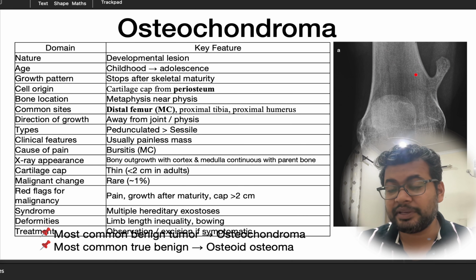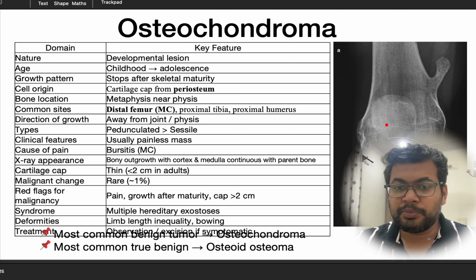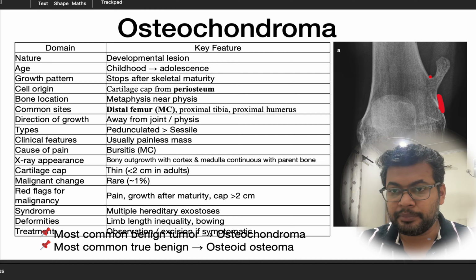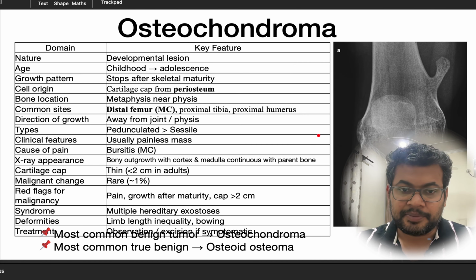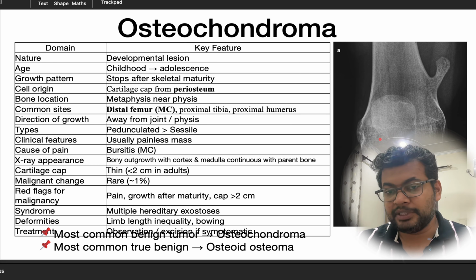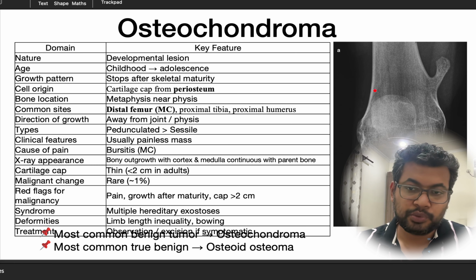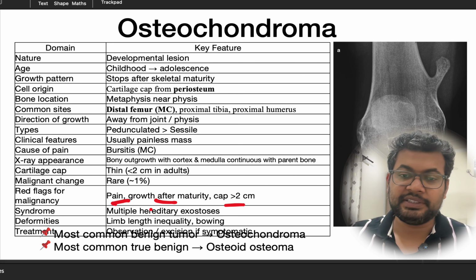If the patient is having pain, then the most common reason is bursitis, because it is usually painless. And X-ray will show the bony outgrowth with the cortex continuous with the parent bone. So this is a hallmark feature. Malignant changes are very rare. If the patient is having pain and growth after maturity and the cartilage cap thickness is more than 2 cm, these are the red flag signs. So immediately we have to do intervention.